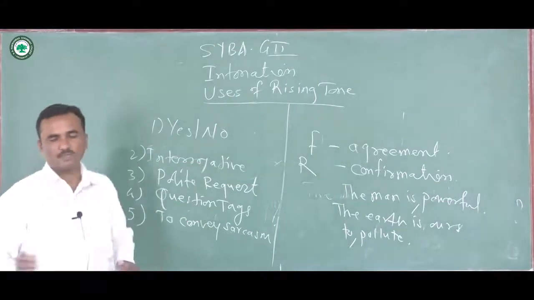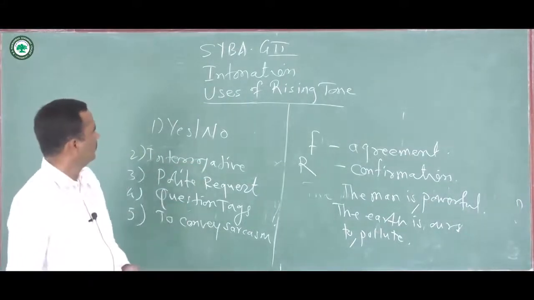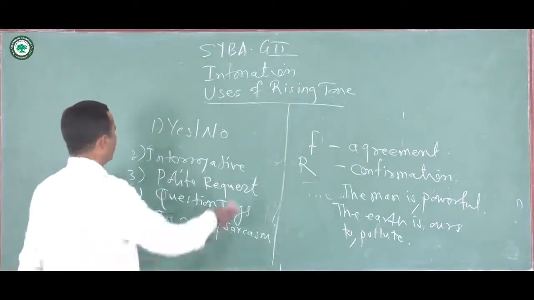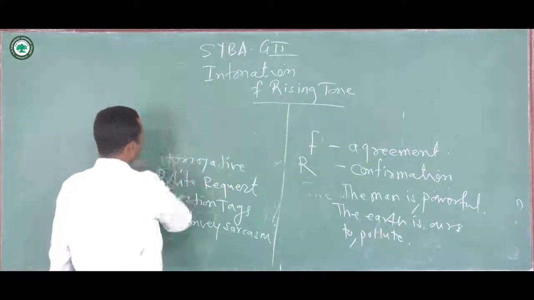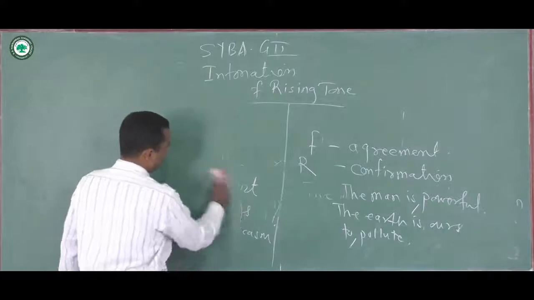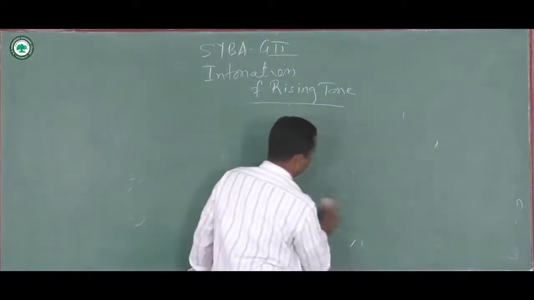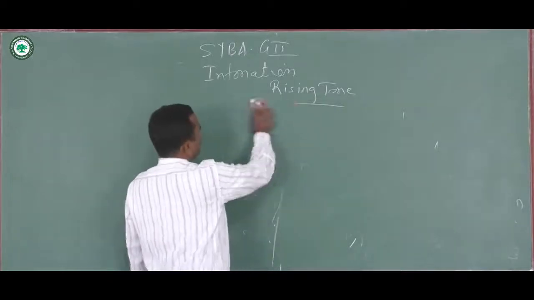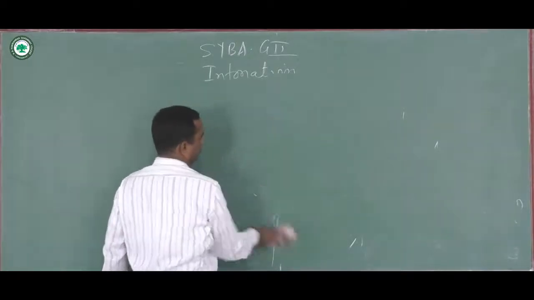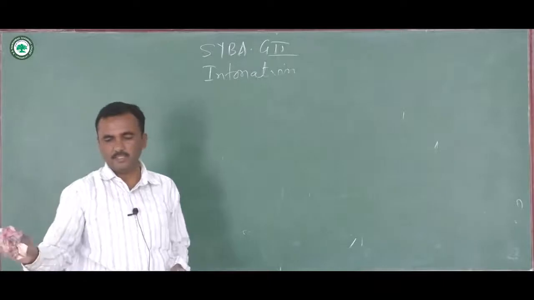The difference lies in the intention. So after rising tone, we are going to learn about falling-rising tone.